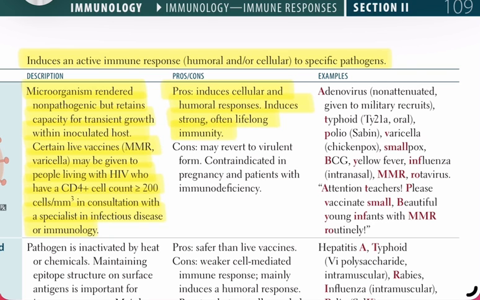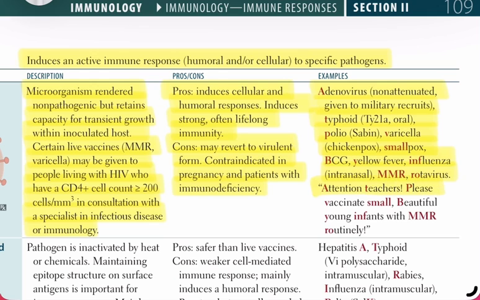The cons: the microorganism can revert to a virulent form, so these vaccines are contraindicated in pregnancy and in patients with immunodeficiency. Examples include adenovirus (non-attenuated, given to military recruits), oral typhoid (Ty21a), oral polio (Sabin), varicella (chickenpox), smallpox, BCG, yellow fever, intranasal influenza, MMR, and rotavirus.